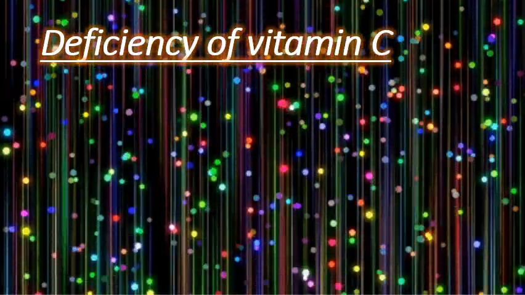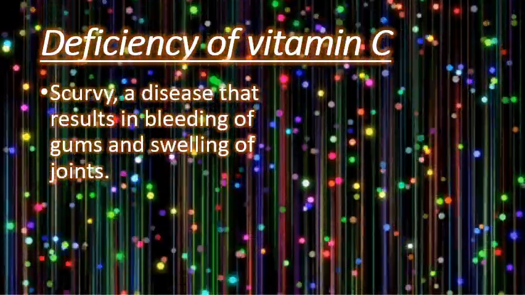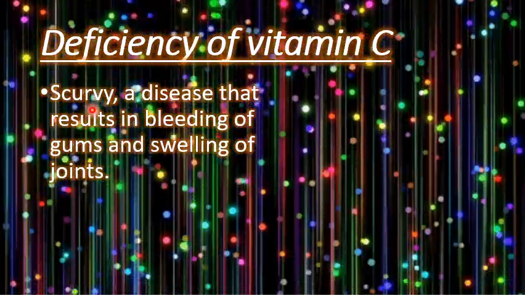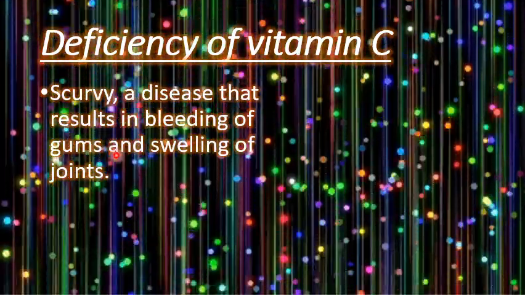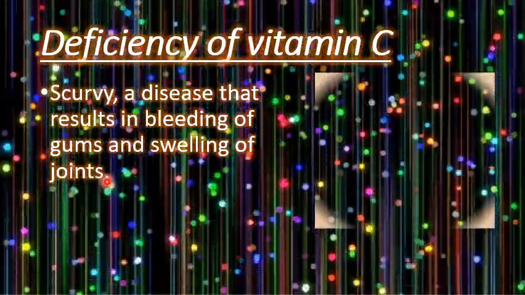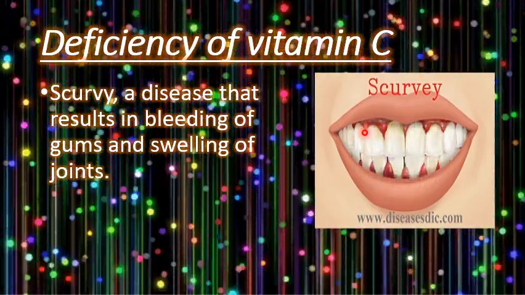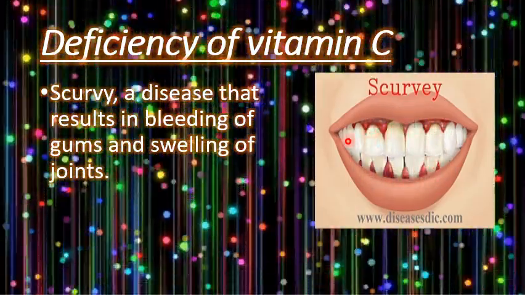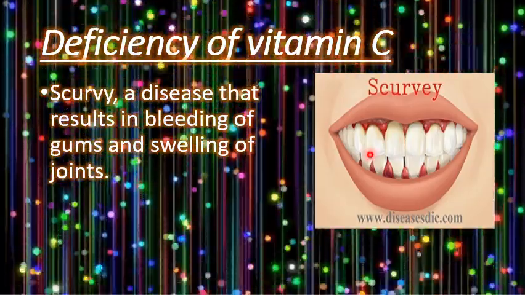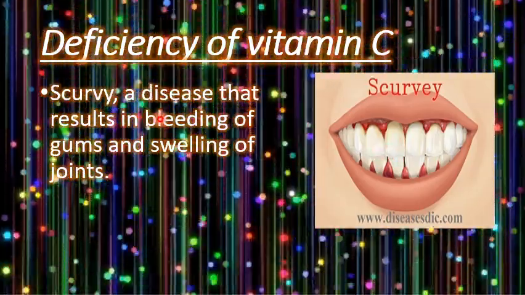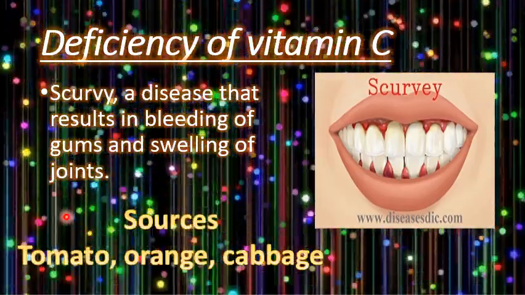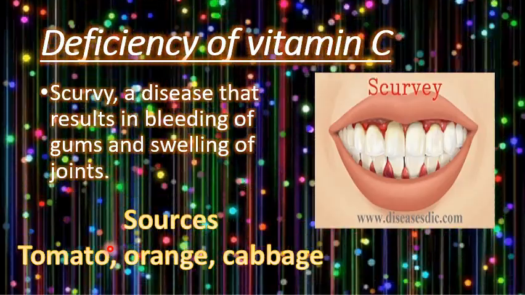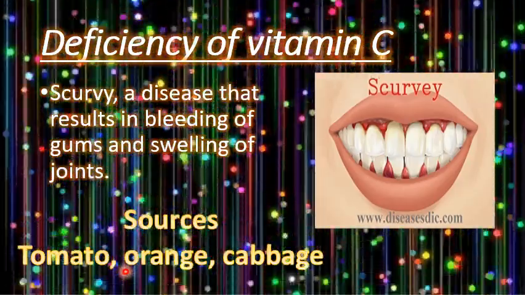Let's start the next topic, which is deficiency of vitamin C. There is a disease called scurvy. Scurvy is the name of a disease that results in bleeding of gums and swelling of joints. In the picture, you can see the gums. Usually the bleeding of gums is the result of scurvy, plus the joints get swollen. Here are some sources of vitamin C, which are tomato, orange, and cabbage.